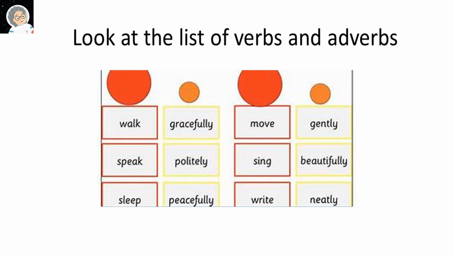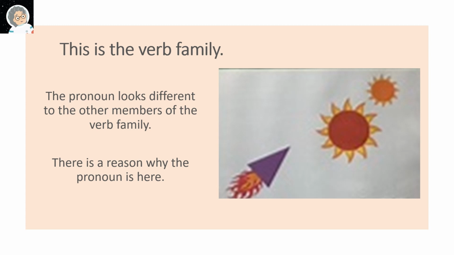Look at the list of verbs and adverbs. Walk gracefully, move gently, speak politely, sing beautifully, sleep peacefully, write neatly. These are some examples, and you can make more of these so that children can work with it. This is the verb family.